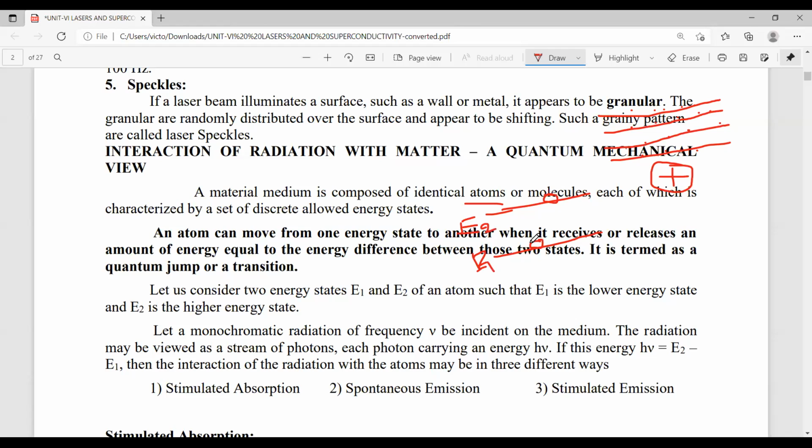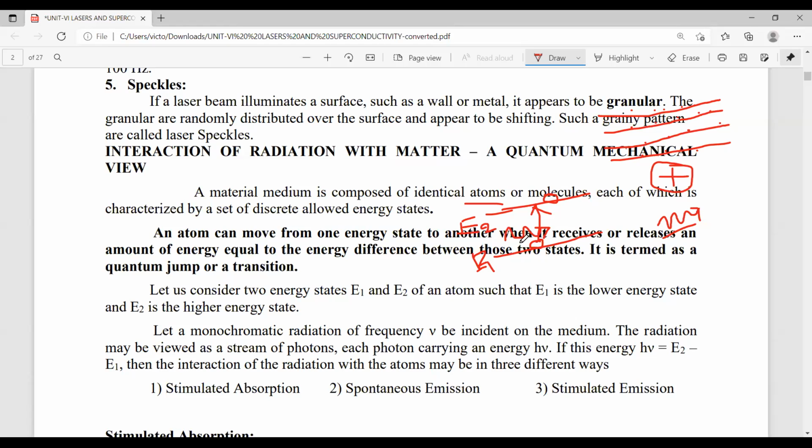If an atom jumps from a lower energy level to a higher energy level by absorbing a photon of energy, this photon of energy is nothing but light energy. Light is also one of the radiations. So this photon of energy is indicated by the waveform here.